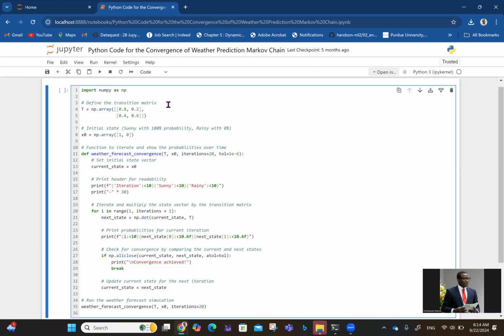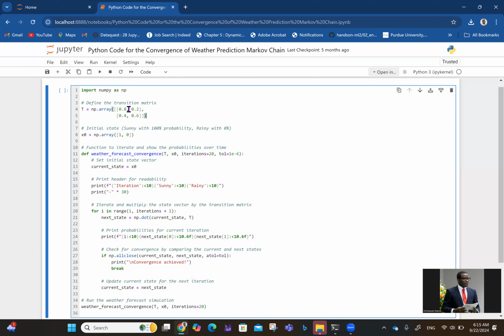In line three, I have a comment: we are defining the transition matrix, whatever transition matrix you have depending on the situation. In the question we have, the transition matrix is this: if it is sunny, the probability that it will remain sunny tomorrow is 80%, that's 0.8. If it is sunny today, the probability that it will be raining tomorrow is 0.2. If it is raining today, the probability that it will be sunny tomorrow is 0.4. If it is raining today, the probability that it will remain rainy tomorrow is 60%, which is 0.6. So that's what we have in this transition matrix.